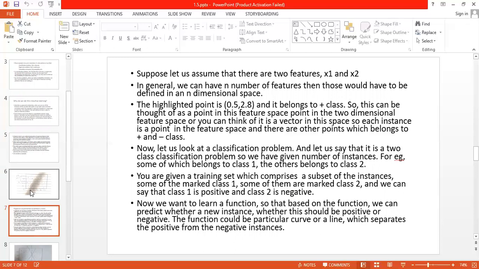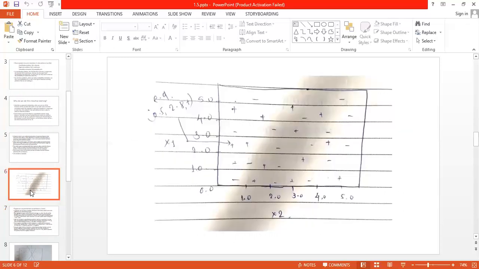Now the task with this diagram is, we have a two-dimensional feature space here. Dimensions are x1 and x2. We have plotted the data points in the diagram, and they are given as a training set to the algorithm. For example, consider the first minus data point which is very near to 0.0 and 1.0.